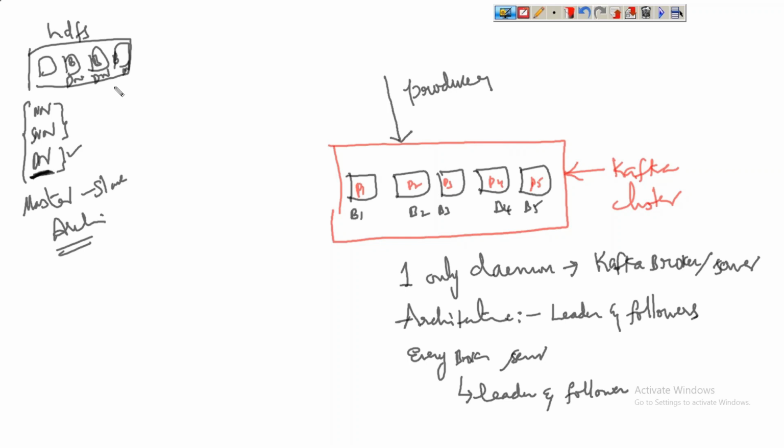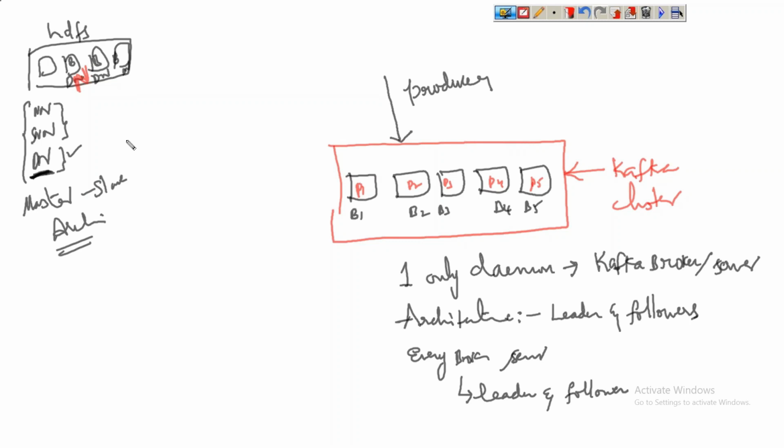Now, coming to HDFS, how many data nodes can we run in a node? This is very important again. How many data node daemons can we run in a single server or single node in HDFS?